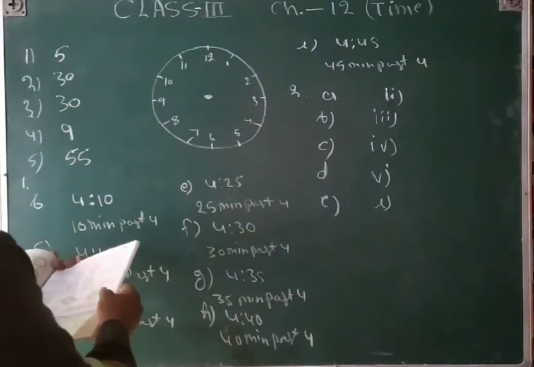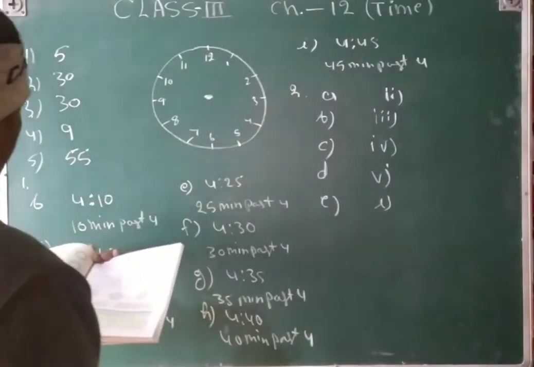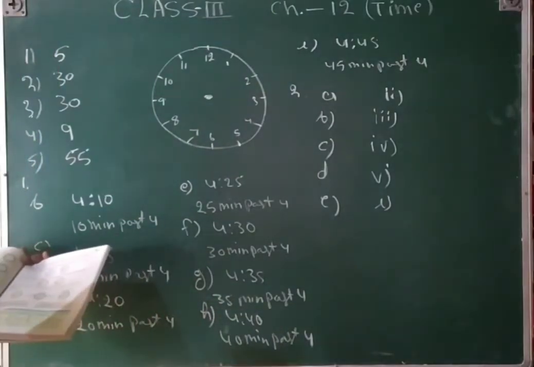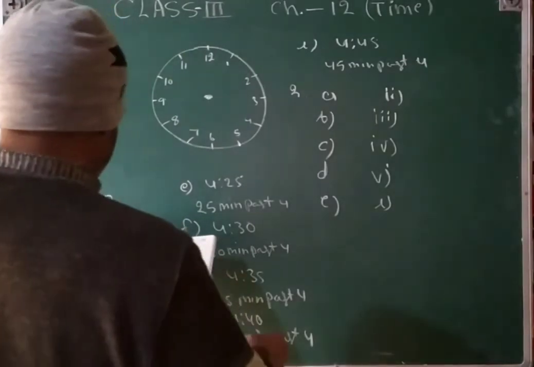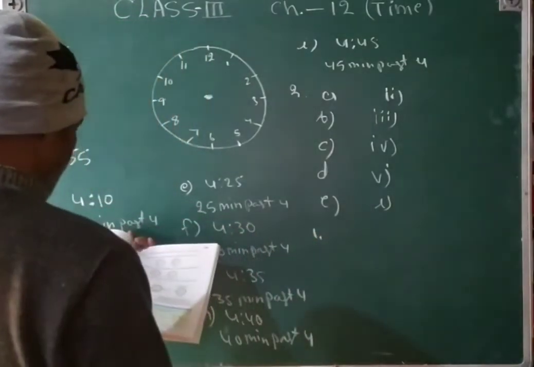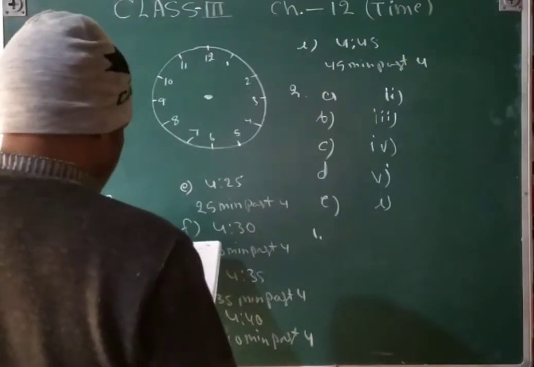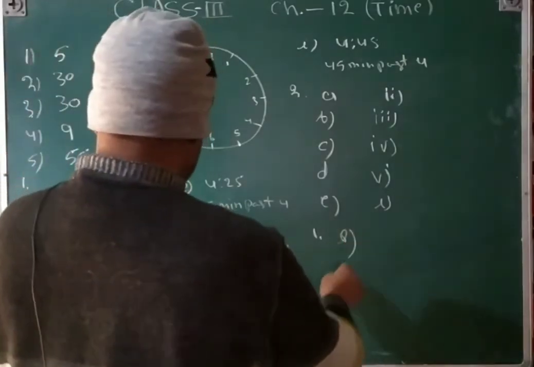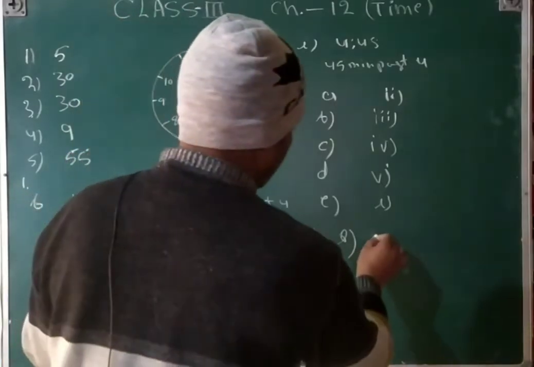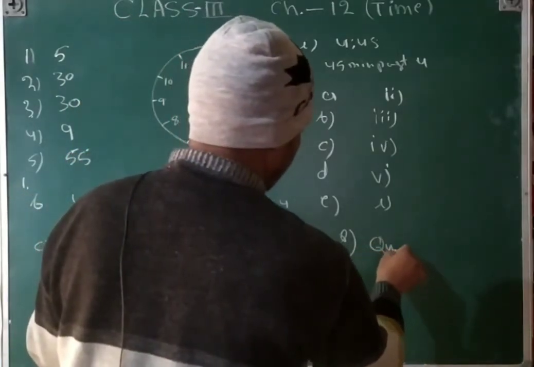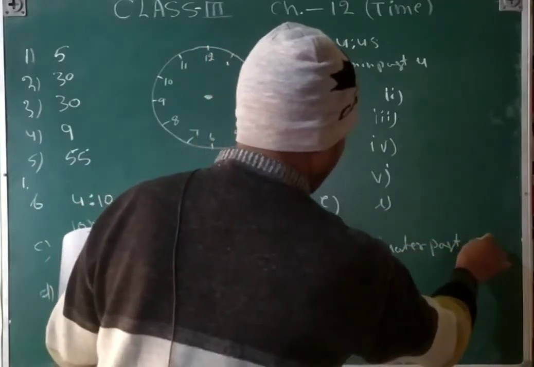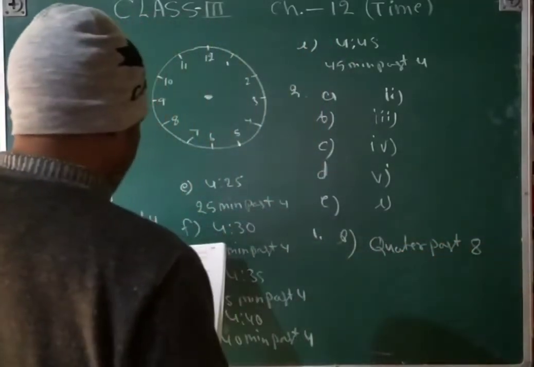Exercise 12.3. Quarter past or quarter to will be written here in this question. A diagram is given here. That's the first question. A is given for your example, that 8:15, so quarter past 8. We will write here quarter past 8.